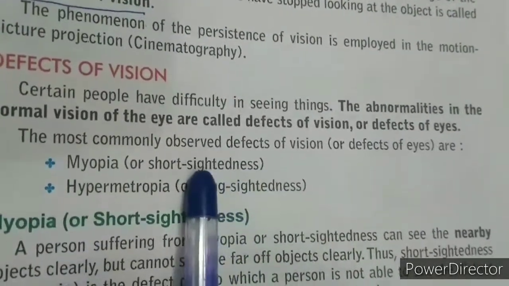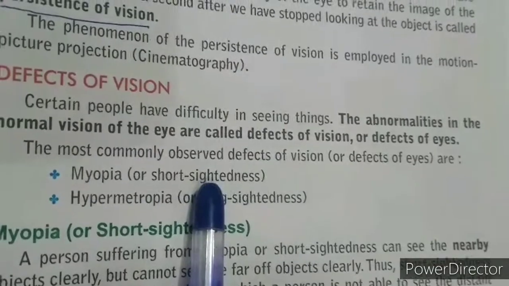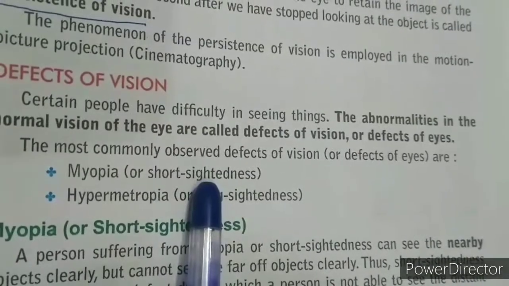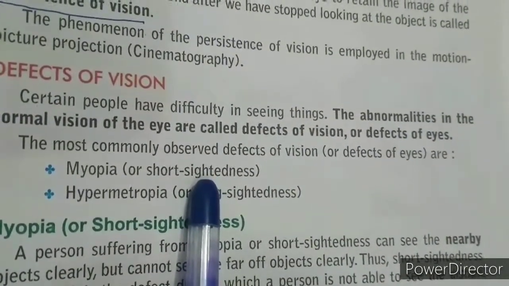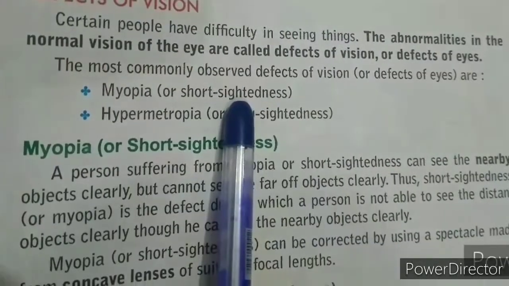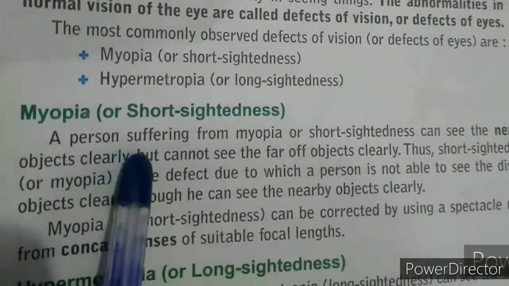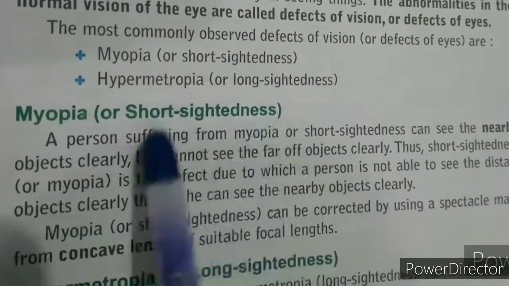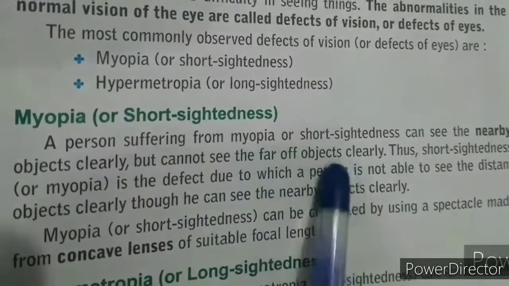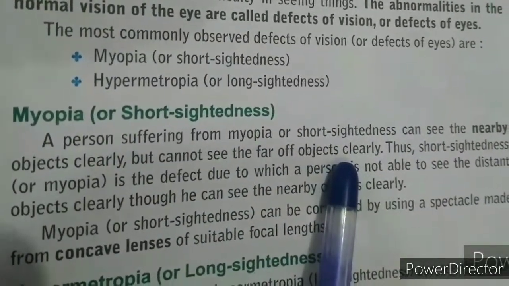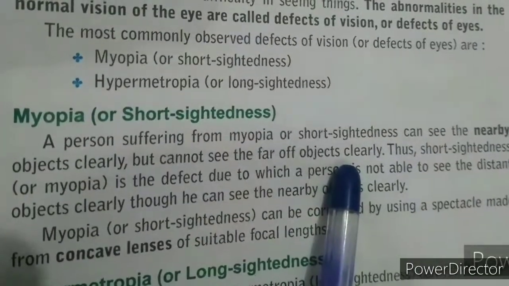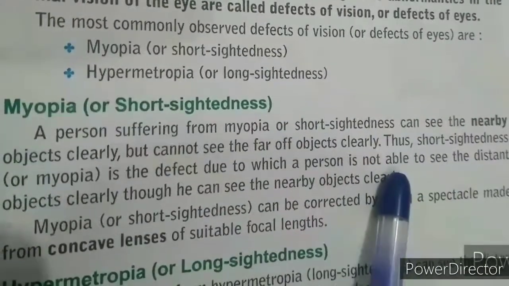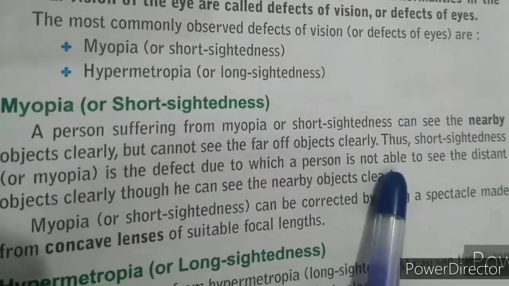Defects of vision are of two types. The first one is myopia, that is short-sightedness, and the other is hypermetropia, that is long-sightedness. At first we will discuss myopia. Myopia means that type of vision in which you can see the objects which are nearer to you clearly, but those objects which are farther from you, you cannot see clearly.